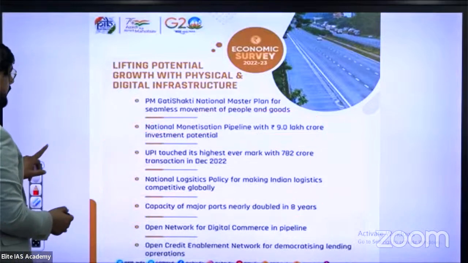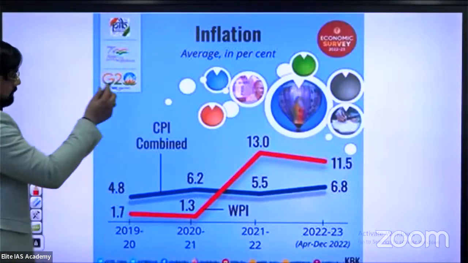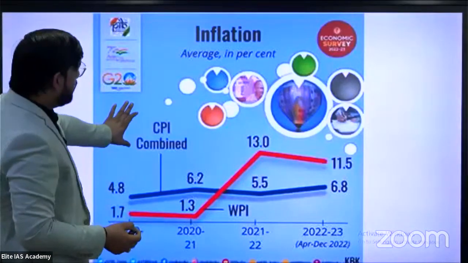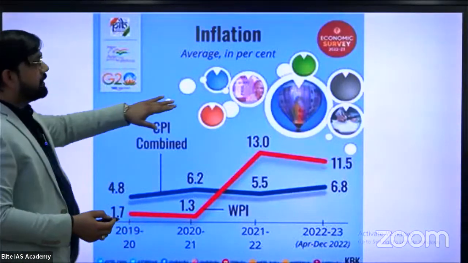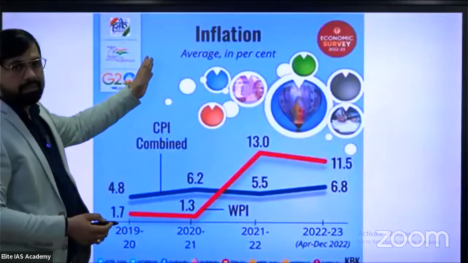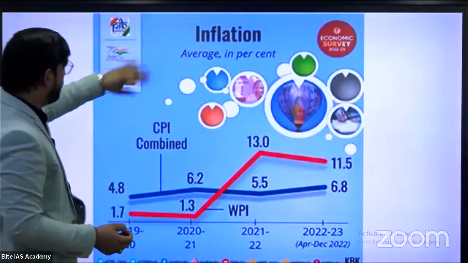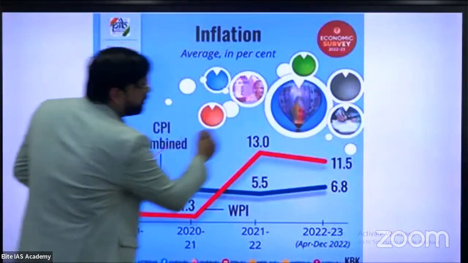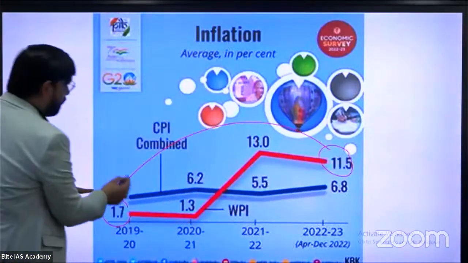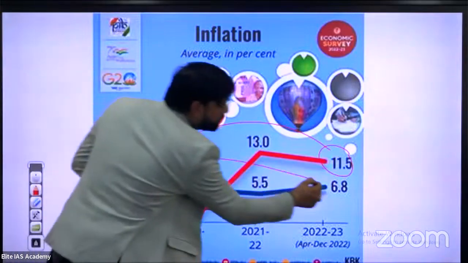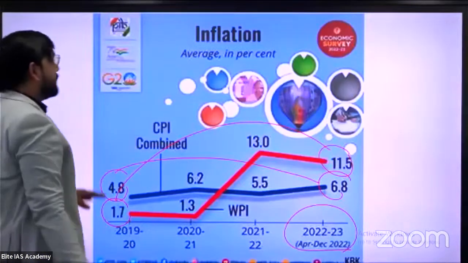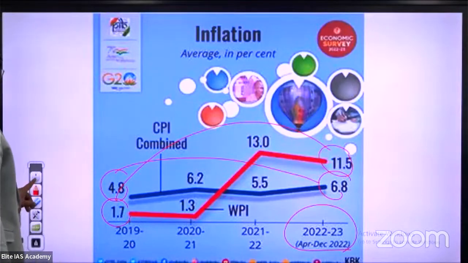What about the next slide? Yes, inflation rate. Just see, in terms of CPI, I think this slide was also discussed in the first slide, in the common form of the survey. From 1.7% WPI goes to 11.1%, and CPI goes from 4.8% to 6.8% in 2022-2023. This data was already discussed.